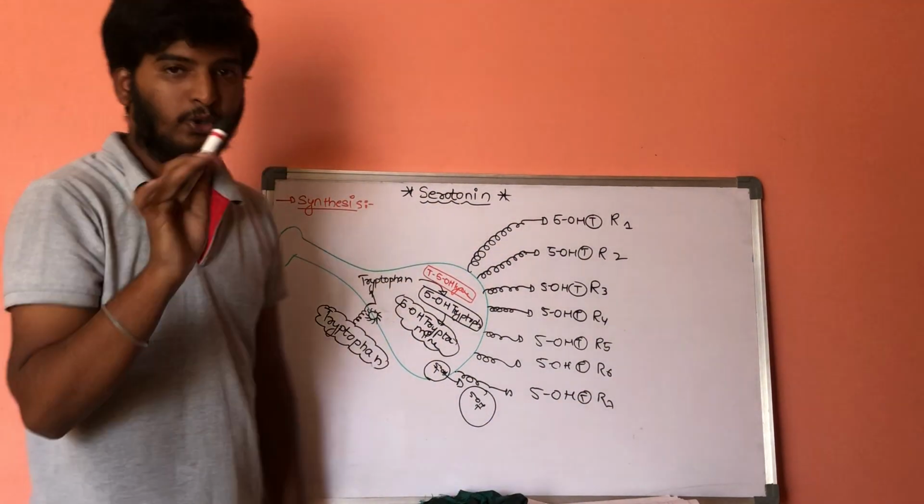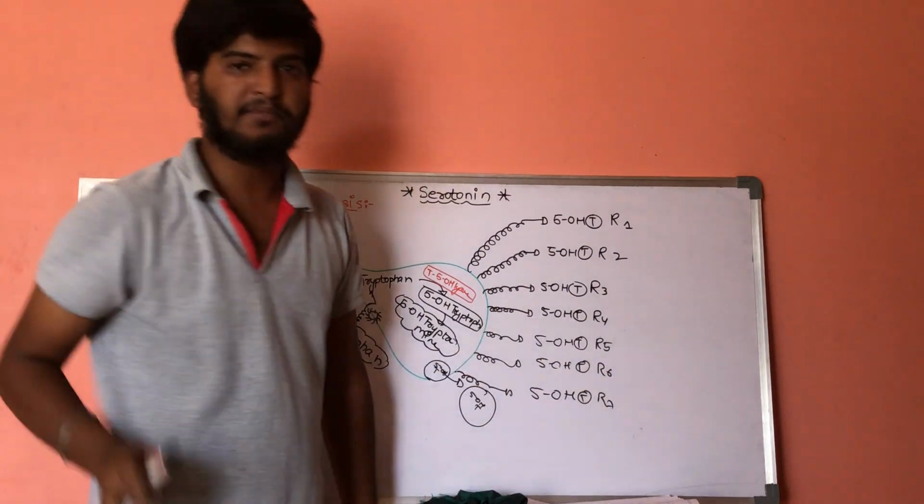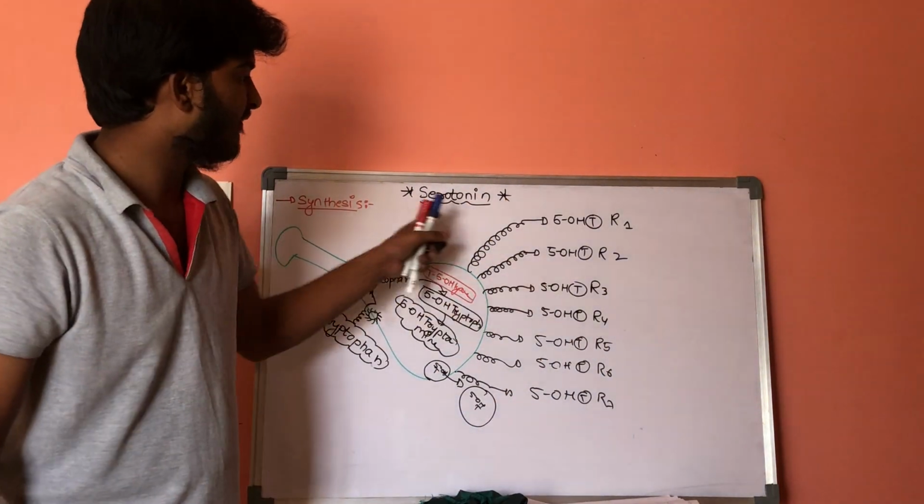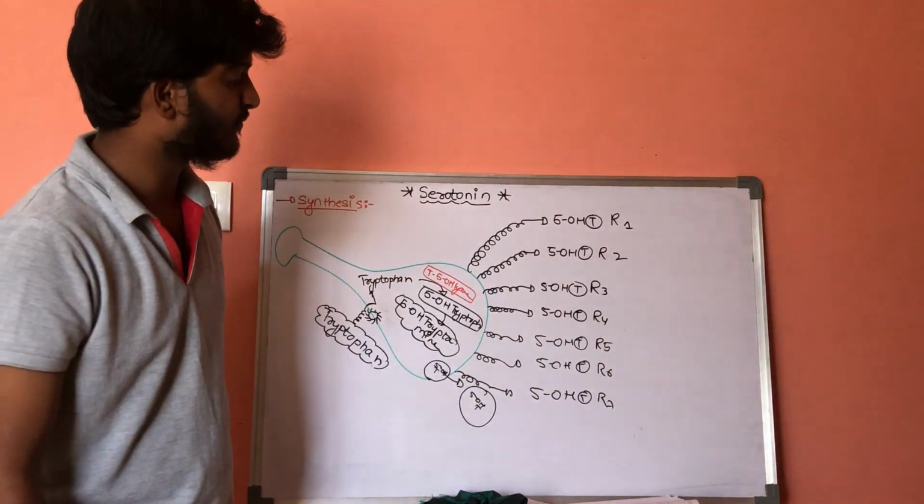So there are totally 7 different types of serotonin receptors present.